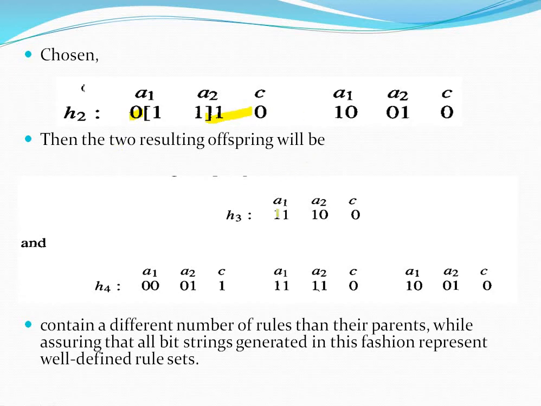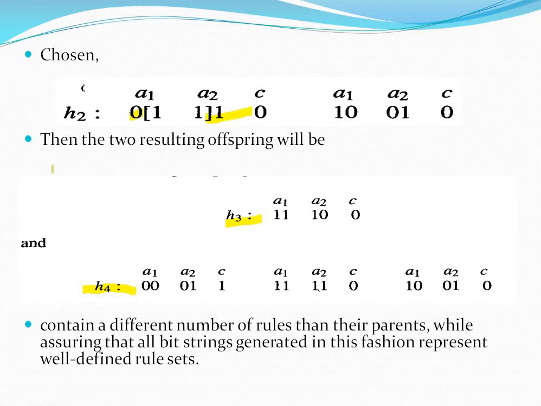Then the resulting offspring are like this, H3 and H4; two offspring we get by using the crossover operator. We already know from the genetic operators that with the crossover operation, two parent strings give two offspring. Here we are getting H3 and H4.